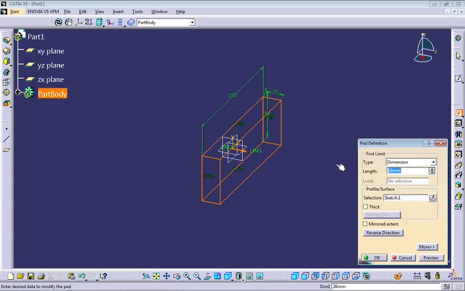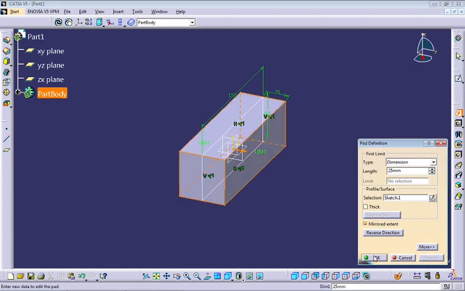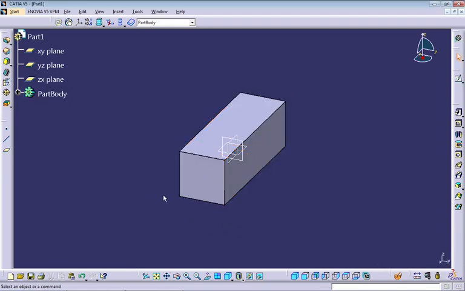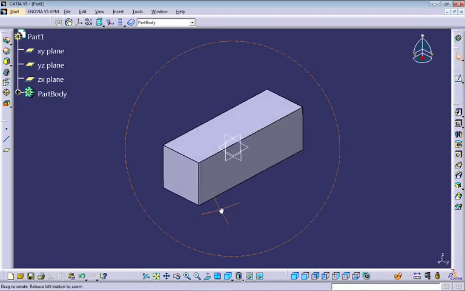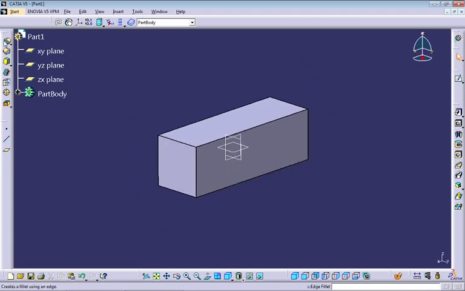I'm going to put 5 here, use Mirrored extent. And to continue the exercise, I want to talk about the fillet command. We have Edge Fillet and we have Tritangent Fillet.